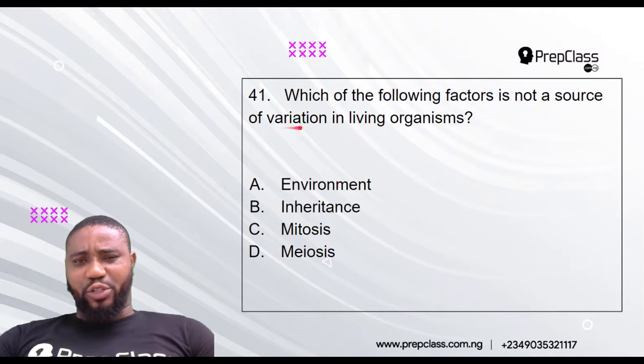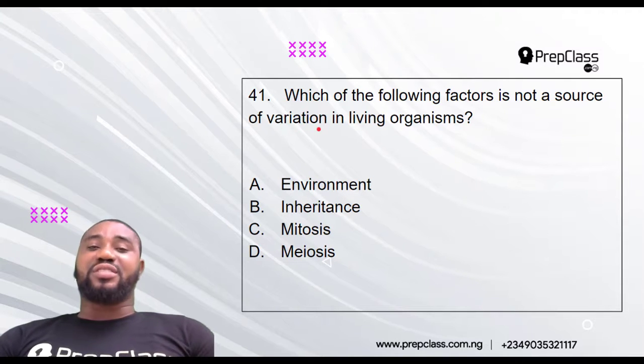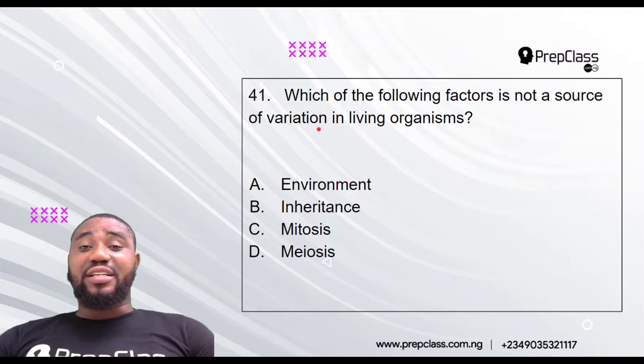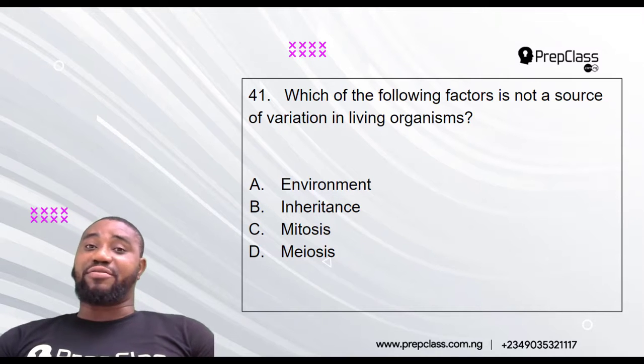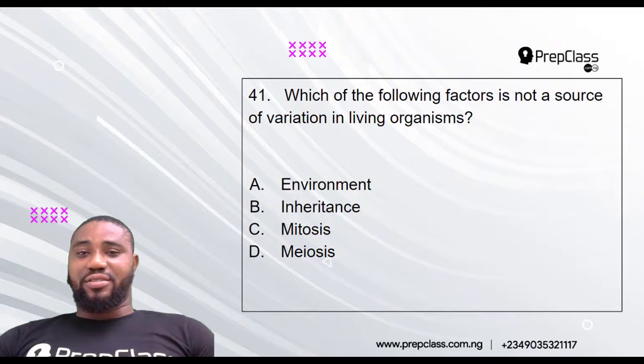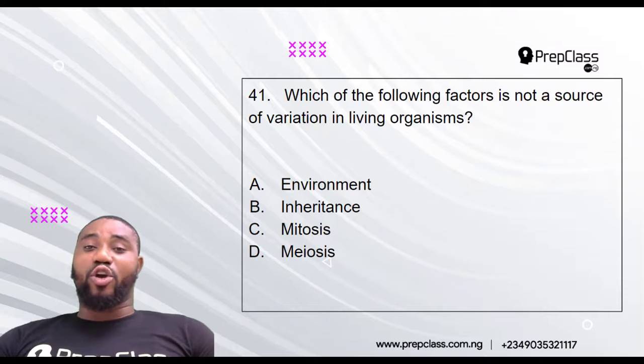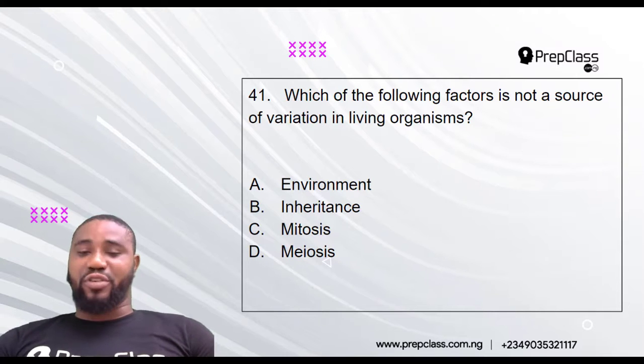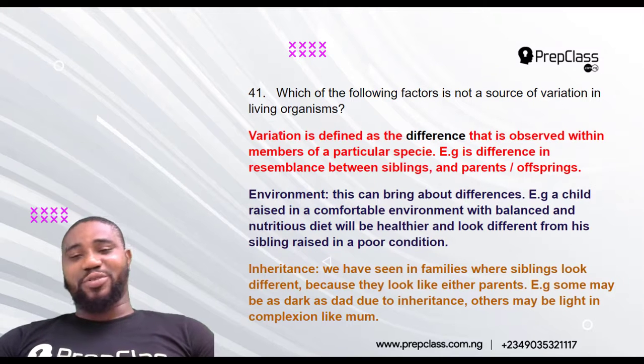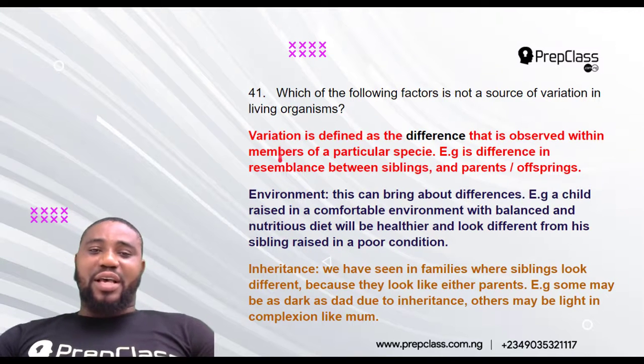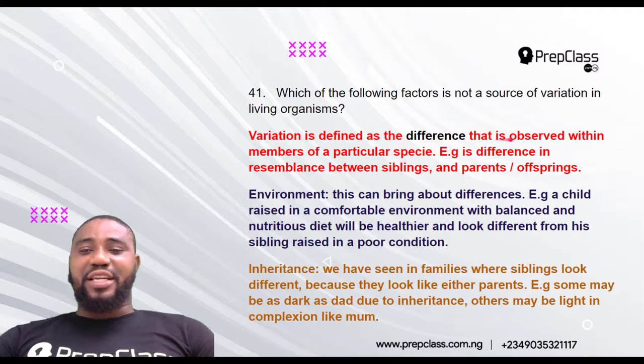First of all, what is variation? Variation simply means differences. Physical differences that you can observe. Your father and your mother do not look alike. You may not look alike with your sister or your brother. Those physical differences that are observed within members of a species are known as variation. Variation is defined as the difference that is observed within members of a particular species.